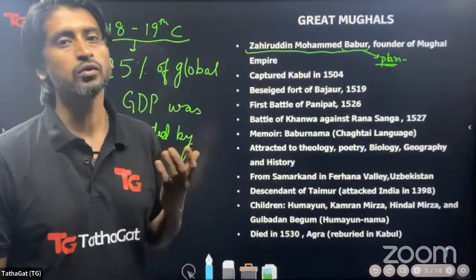Unlike his predecessor, Temur Lane, who had come in the year 1296. When he had come to India, India was facing a power vacuum, and he plundered Delhi, he plundered other cities, but never stayed here to rule. Whereas Babur thought of India already as his patrimony, and he thought that he has to establish an empire, he has to begin ruling it as his own kingdom. So with this in mind, Babur comes to India.